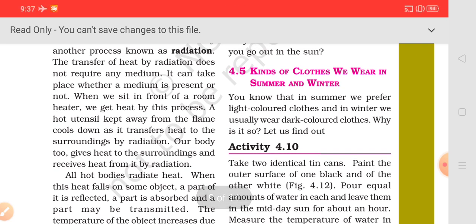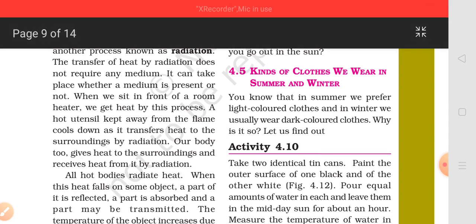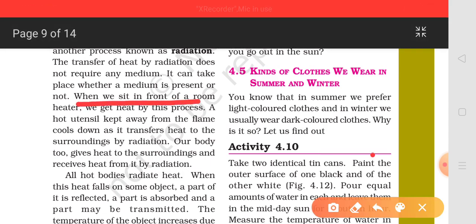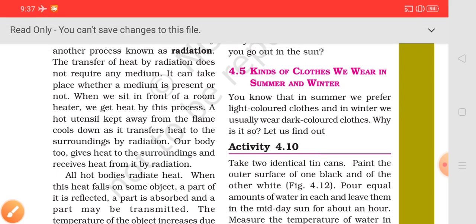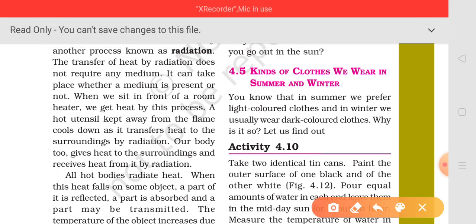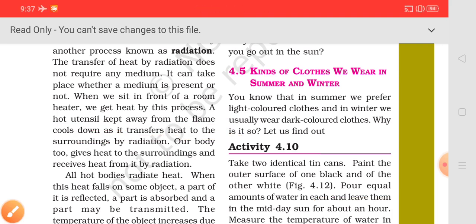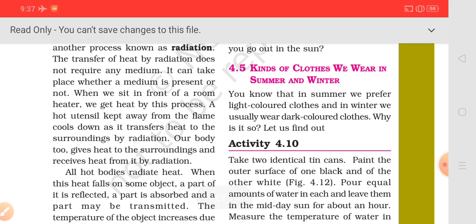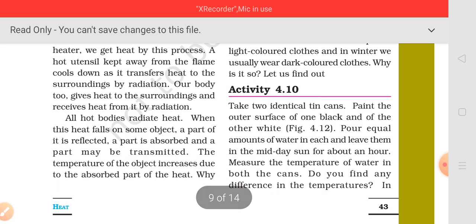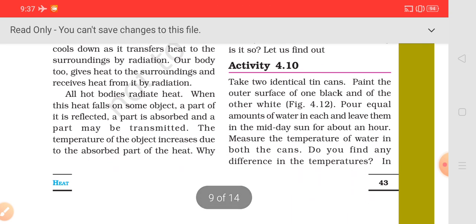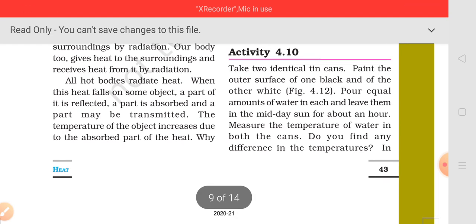When we sit in front of a room heater, we get heat by this process. A hot utensil kept away from the flame cools down as it transfers heat to the surroundings by radiation. Our body too gives heat to the surroundings and receives heat from it by the process of radiation. That means all hot bodies radiate heat.